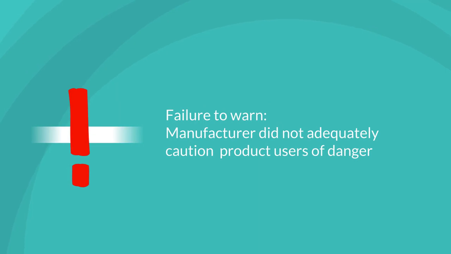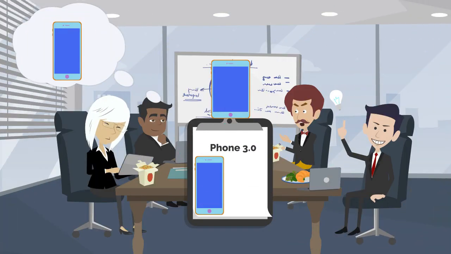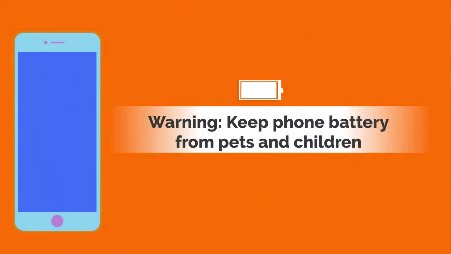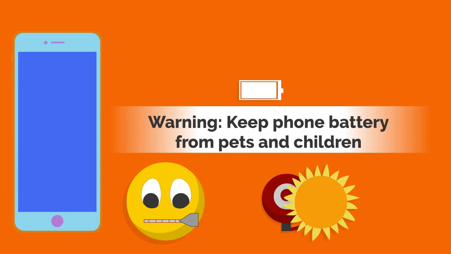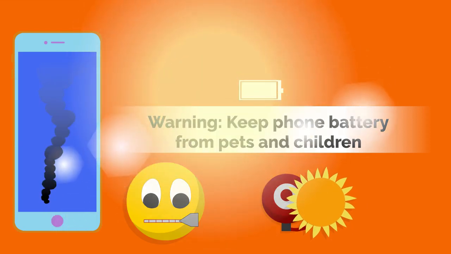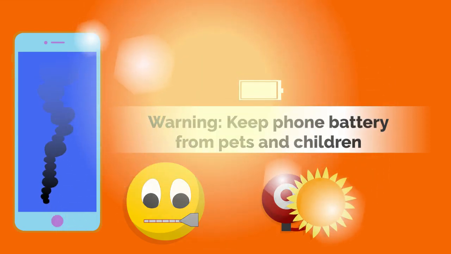The last product liability claim that we'll look at is the failure to warn, where the manufacturer did not adequately warn users about a danger in the product. So let's say after the disaster of Acme Phone 2.0, Acme Phone meets and decides to put together Acme Phone 3.0. The phone has a new battery system and it includes a warning: keep away from children and pets. But the warning label is silent as to danger if the battery is exposed to direct sunlight and heat.